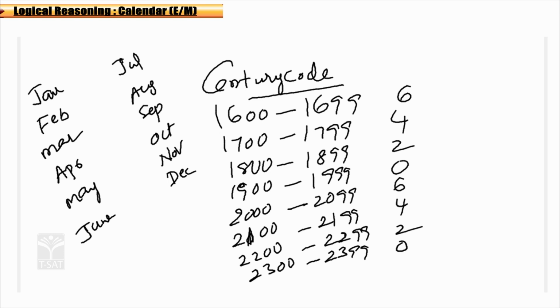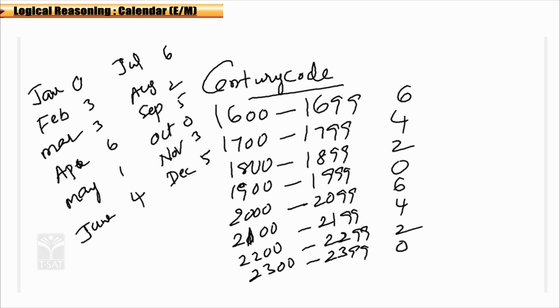Now, for January you have code 0, for February it is 3, for March it is 3, for April it is 6, for May it is 1, for June it is 4, for July it is 6, for August it is 2, for September it is 5, for October it is 0, for November it is 3, and for December it is 5.